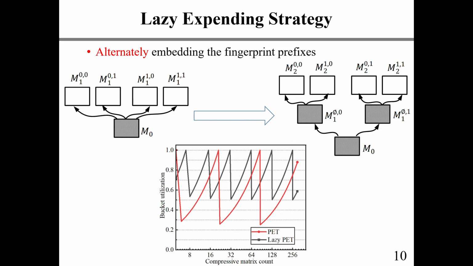The lazy expanding structure organizes the matrices of PET into a binary tree structure and alternately embeds the fingerprint prefixes of the source and destination node, which makes a good trade-off between memory utilization and time efficiency. The figure shows lazy PET has a more stable memory utilization.